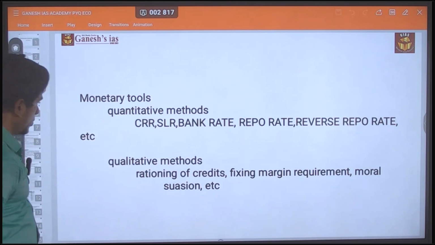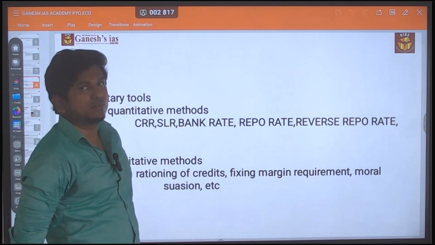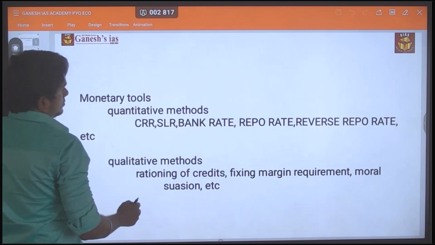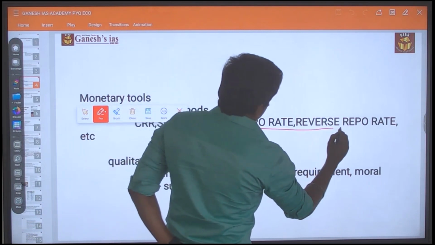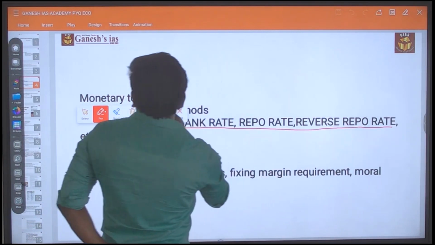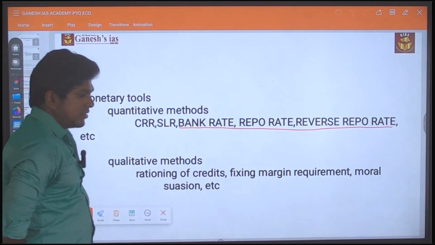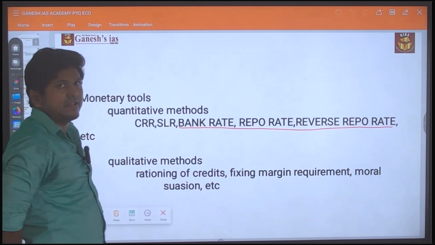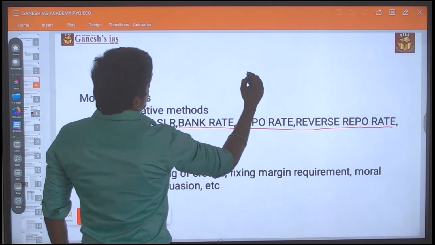Here they are speaking specifically about the interest rates: bank rate, repo rate, reverse repo rate, and marginal standing facility. With the knowledge of these things you can easily answer the question.